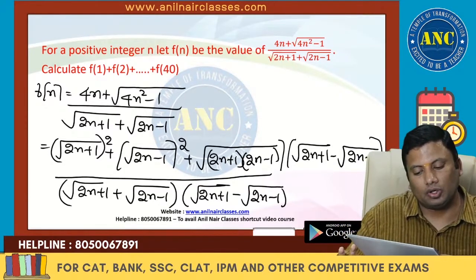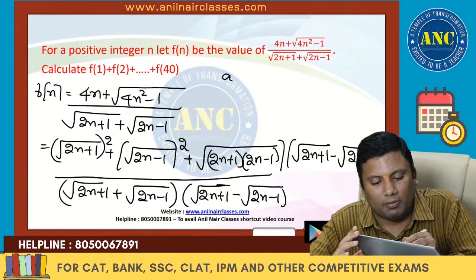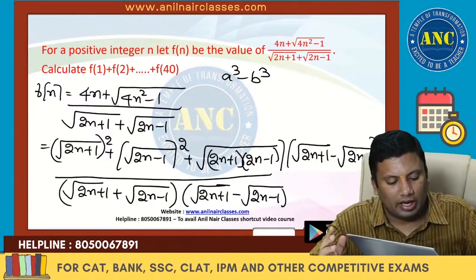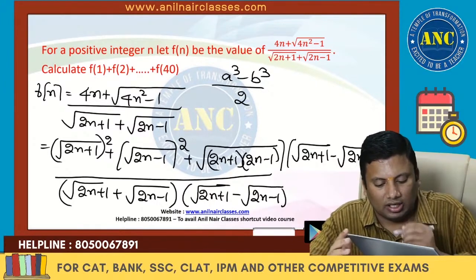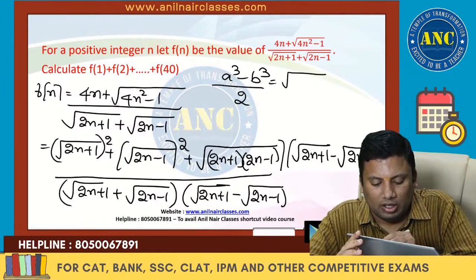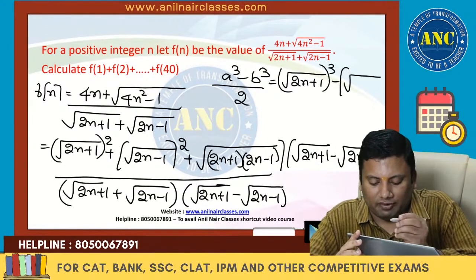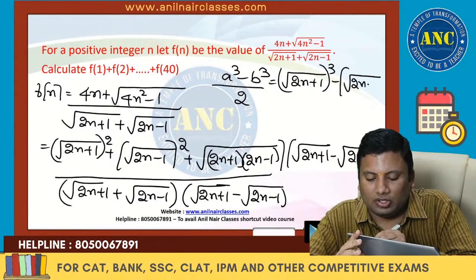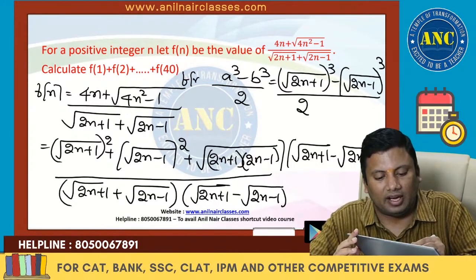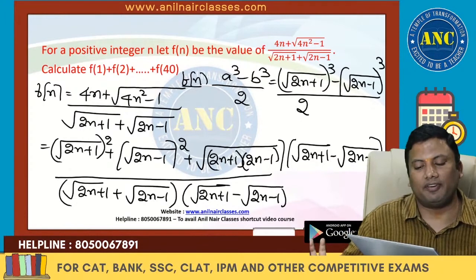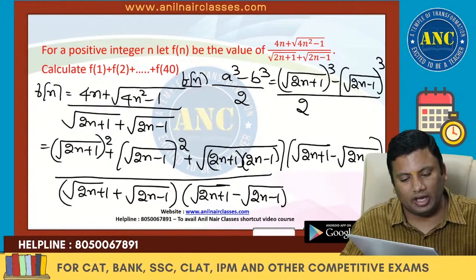a minus b into (a square plus b square plus ab) is nothing but a cube minus b cube. The denominator, a square minus b square, is nothing but 2. So this is nothing but root of (2n plus 1) whole cube minus root of (2n minus 1) whole cube, divided by 2. This is actually the f of n value. Now it is simple substitution, you will get the answer. Right? I hope the idea is clear.